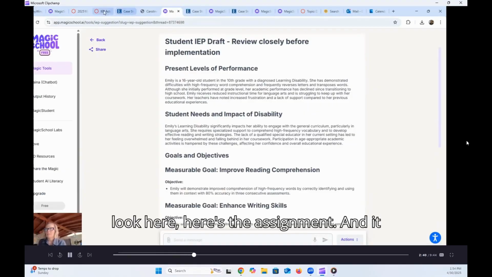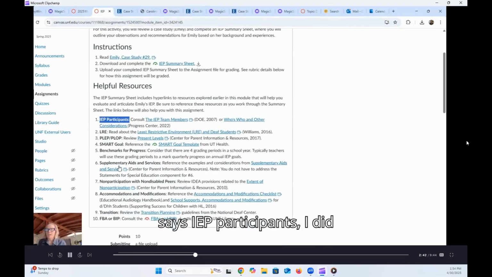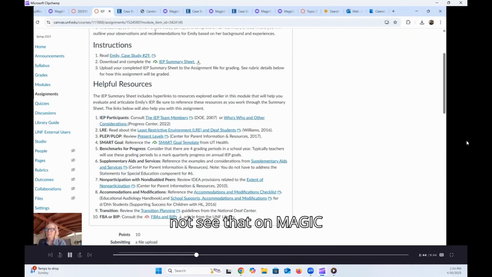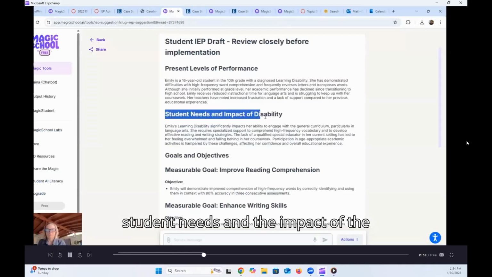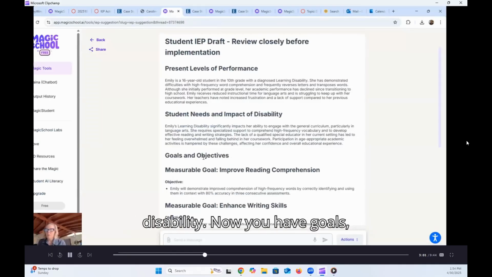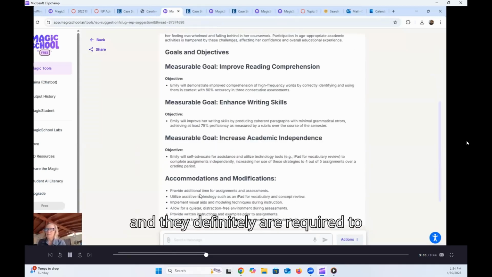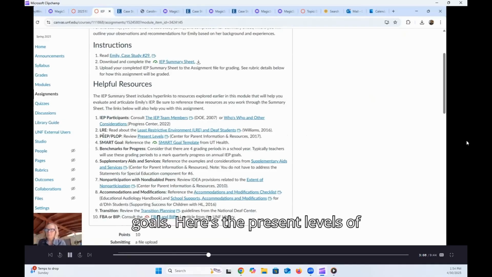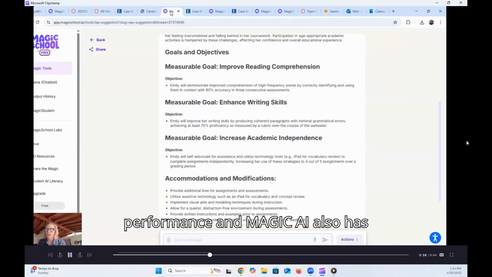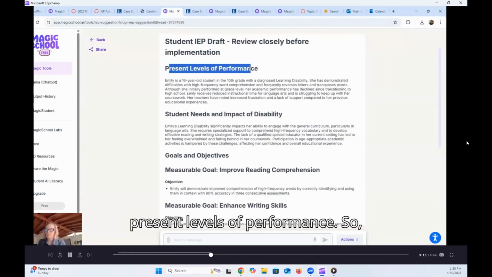If you look here, here's the assignment, and it says IEP participants. I did not see that on Magic School AI. Least restrictive environment: it looks to me like they've combined the least restrictive environment with the non-participation with non-disabled peers. Here was student needs and the impact of the disability. Now you have goals, and they definitely are required to create goals. So here are the SMART goals. Here's the present levels of performance, and Magic AI also has present levels of performance.